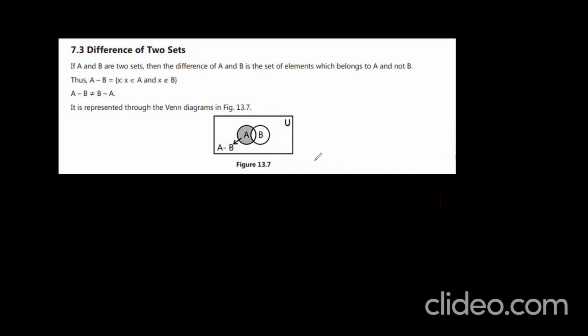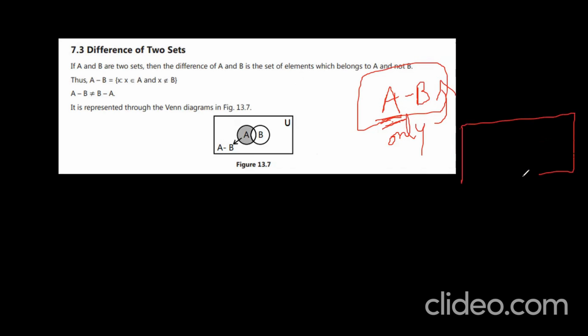A and B are two sets, then the difference of A and B is the set of elements which belong to A and not B. A but not B. The elements, that is A minus B. What is the meaning of A minus B? Means the elements which belong to A only, but it does not belong to B.